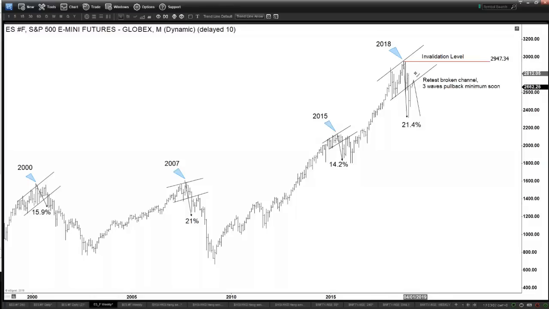I mean, it still can go higher in the shorter cycle, right? In the shorter cycle, it can make a new high and so on, but it should be close to some sort of consolidation here, right? And most likely it won't break 2947, which is the high from last year, and then start to form some sort of reversal pattern here, and then I'm expecting that the index can at least give us a 3-wave pullback. That's the minimum. At minimum, we should be looking for a 3-wave pullback here, okay? And if not, completely another leg on the downside, just like 2015, 2007, and the year 2000.